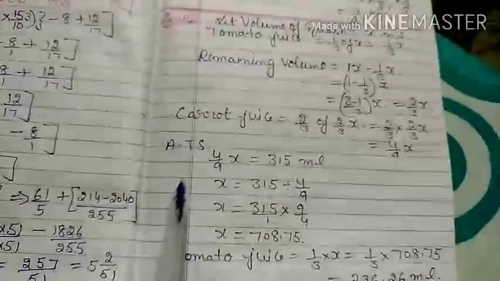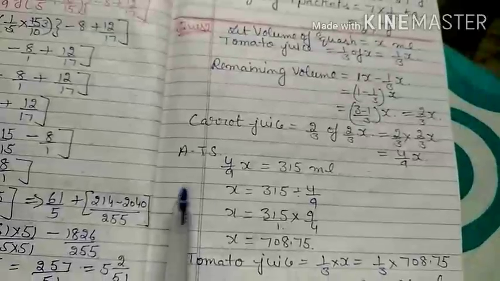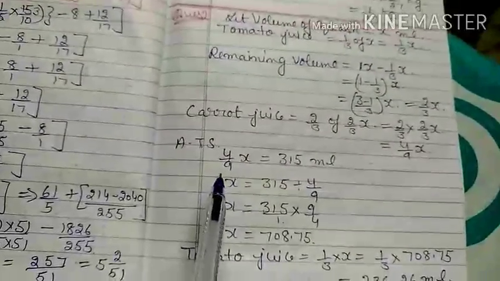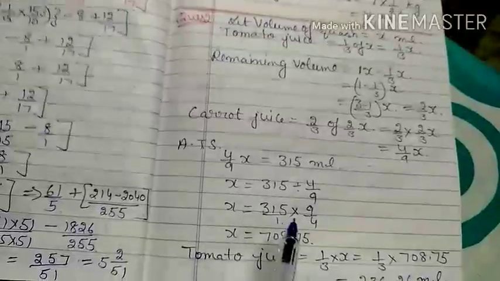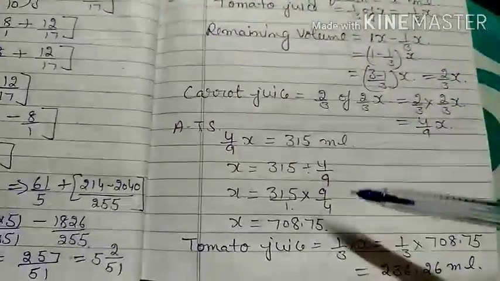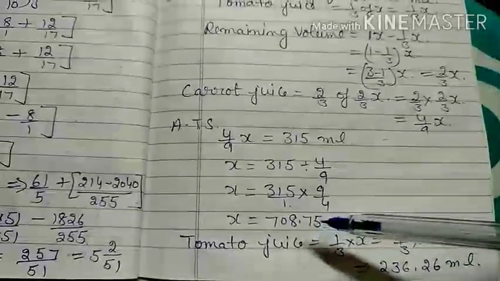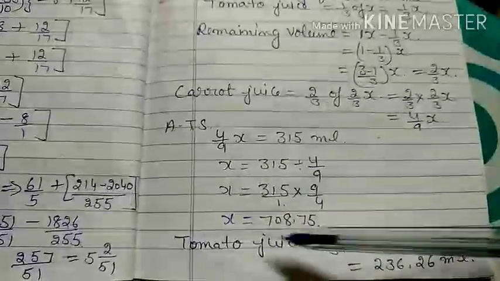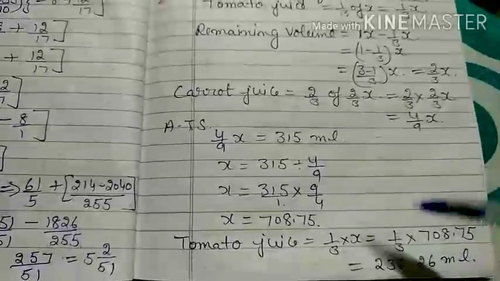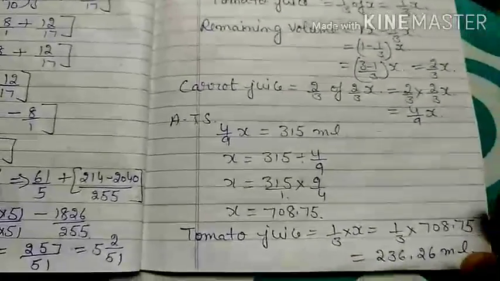That actual quantity is given in your question. Carrot juice is equal to 315 milliliter. When you compare with each other, 4 by 9 moves to the other side, divided by 315. When divide changes into multiply, it gives me 9 by 4. Then x is equal to 708.75. That is the total quantity of squash. And among tomato juices, 1 by 3 of x. When you substitute the x value, 708.75, it gives you total quantity of tomato juice is